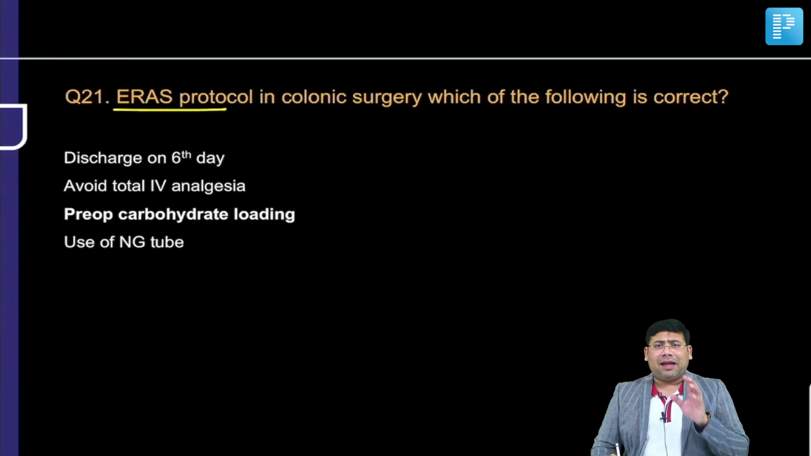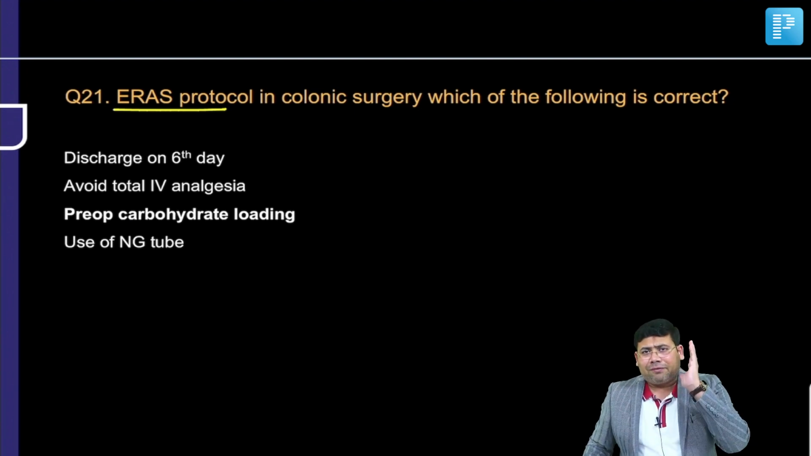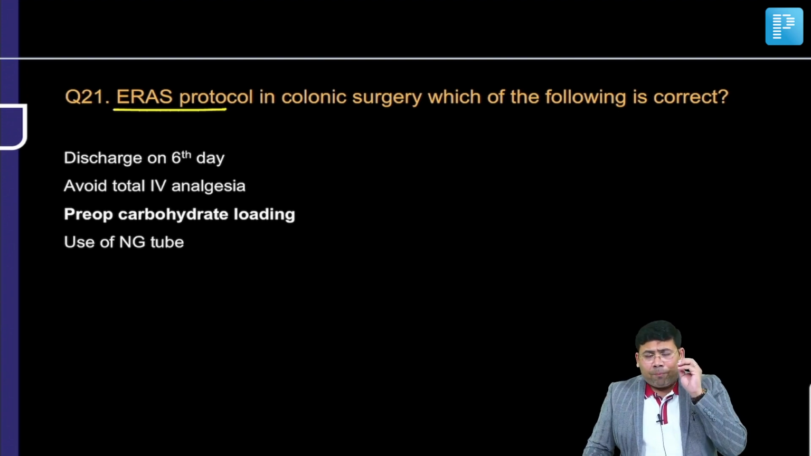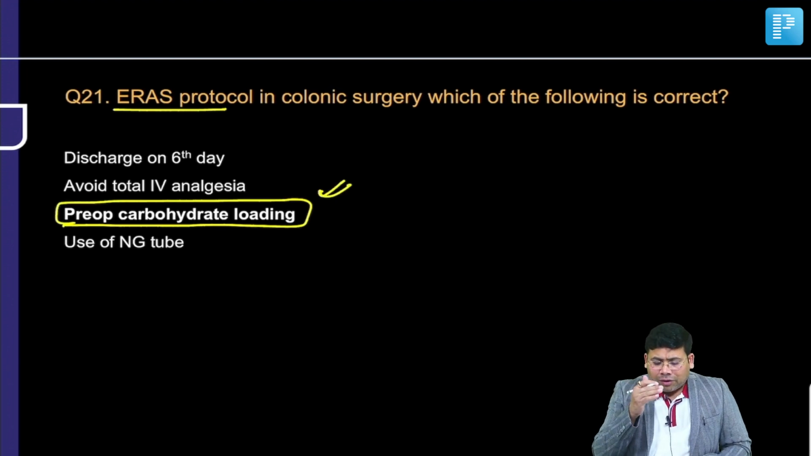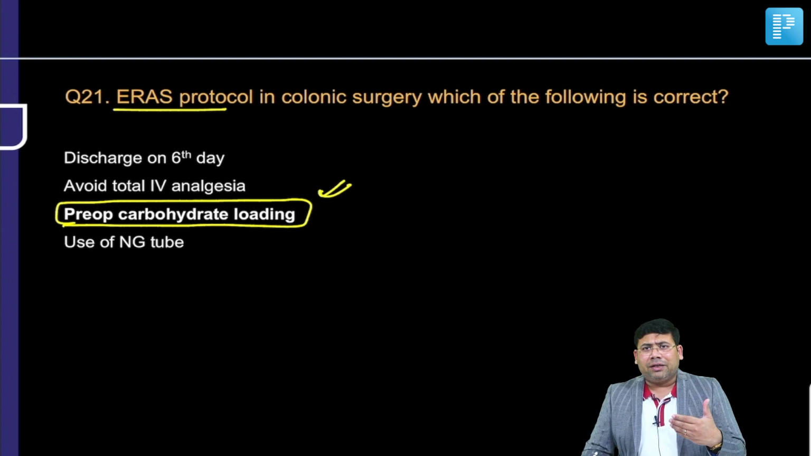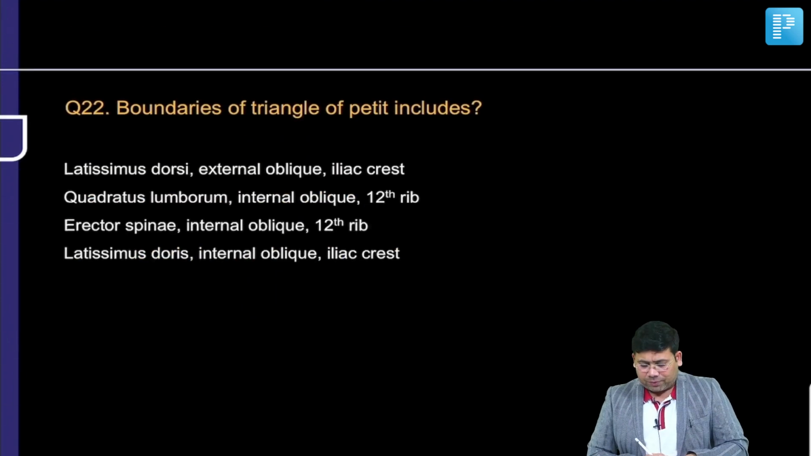ERAS protocol is enhanced or early recovery after surgery. If you have gone through my chapter of trauma, this is the first thing that I have discussed in the secondary survey. So remember, preoperative carbohydrate loading, not utilizing, or you can say using the minimum number of drains. This is again very important. Then early initiation of feed and early discharge, early removal of catheters. This is what is advocated. So this is actually C, which is the right option here.